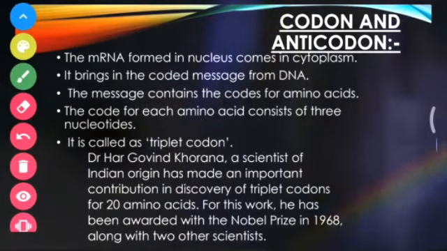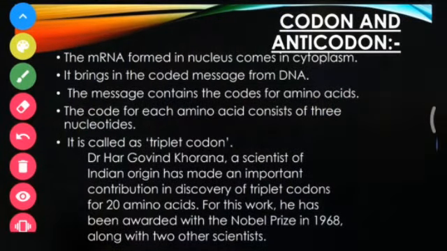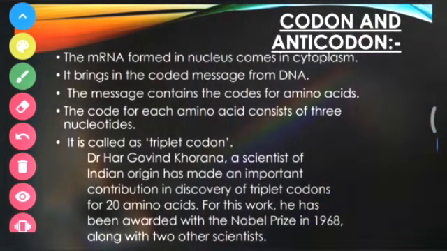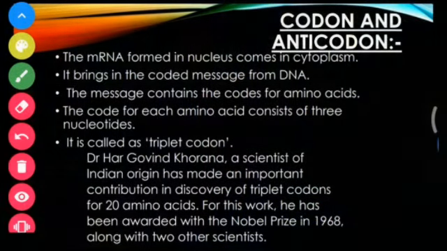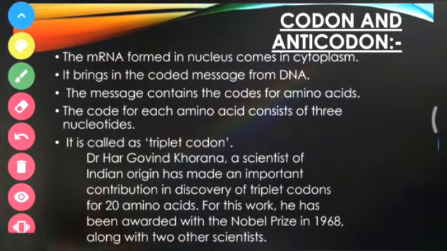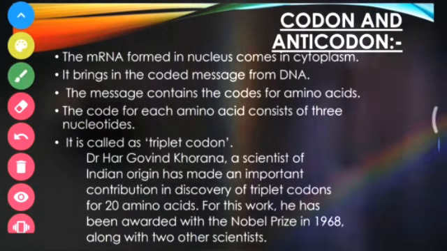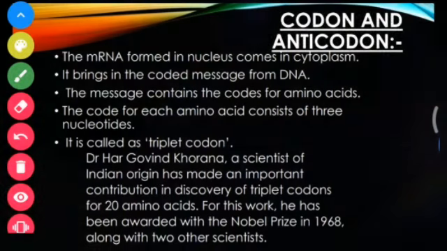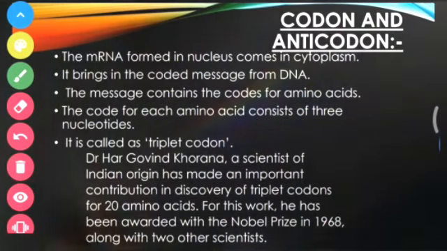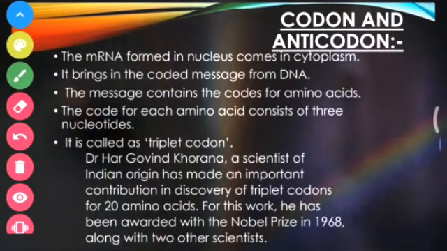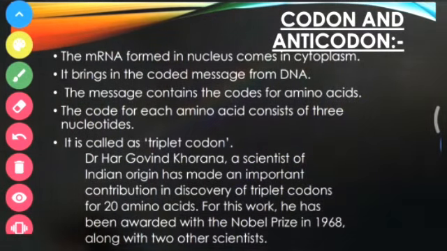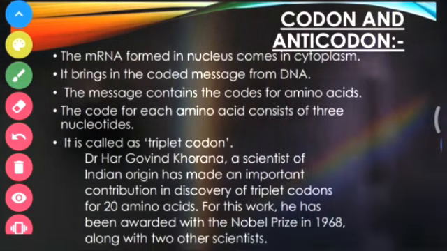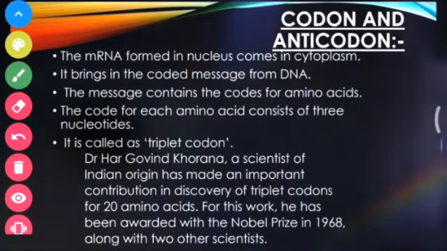So as you can see in the slide, what is translation? Whatever copy of mRNA is there, based on that mRNA, proteins are going to be made. But this is done with coded information, so there is a codon-anticodon relationship. The mRNA formed in the nucleus comes into the cytoplasm, and it brings the coded message from DNA. Whatever new mRNA has been formed is of no use in the nucleus now. It has to come into the cytoplasm, and it has the coded message.